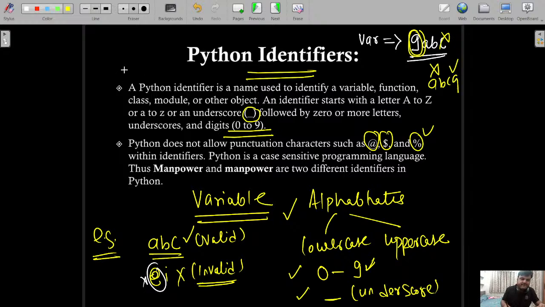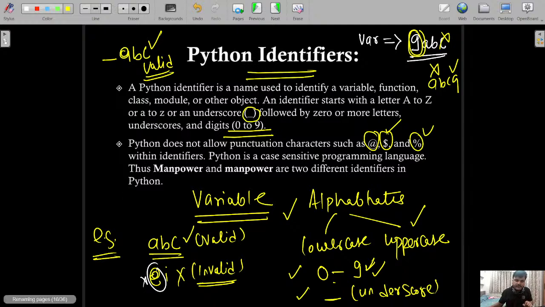So Python identifiers can have lowercase and uppercase alphabets. They can have digits, but the front character cannot be a digit. Yes, it can be underscore. So let's say underscore ABC is a valid identifier. But if your identifier is starting with any special character or any digit, it is invalid. Okay. So these are the Python identifiers.